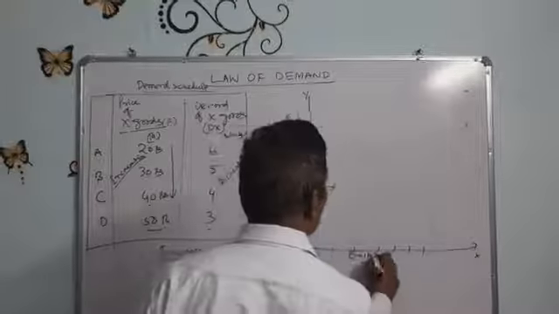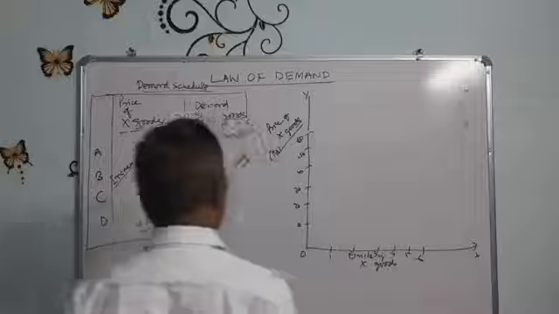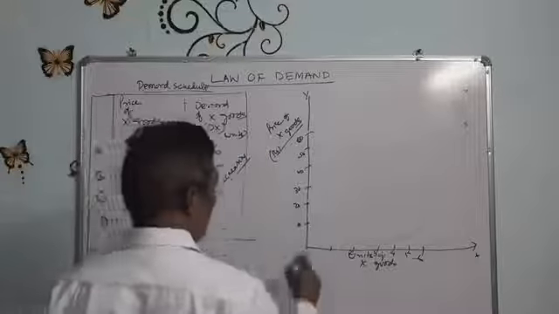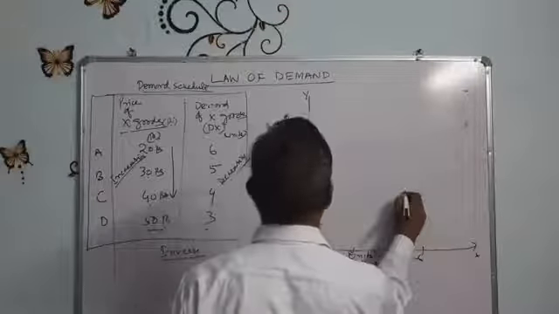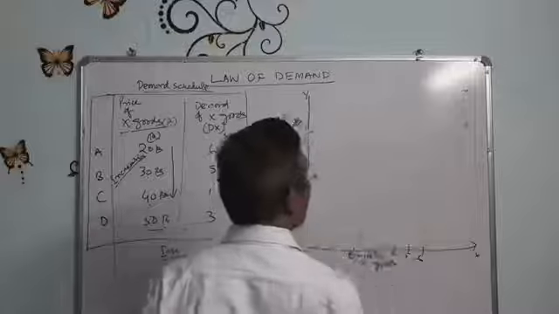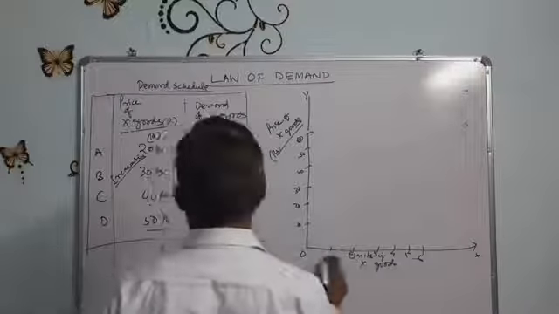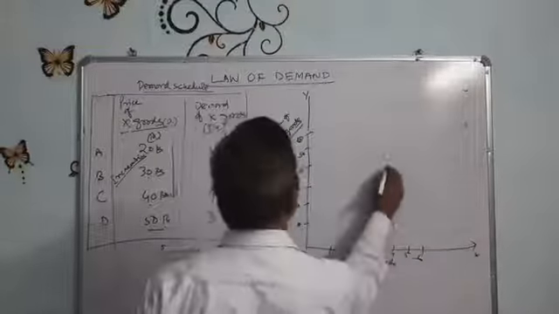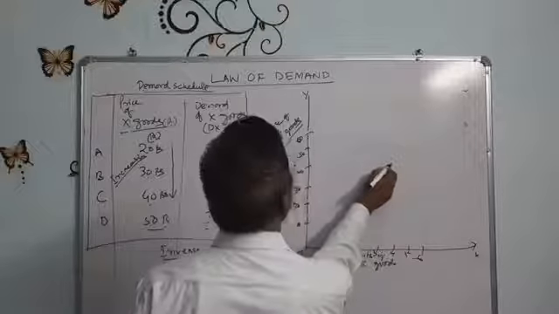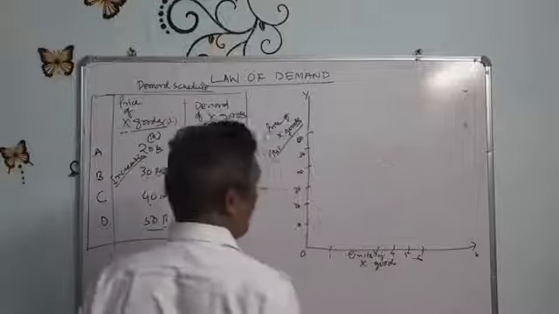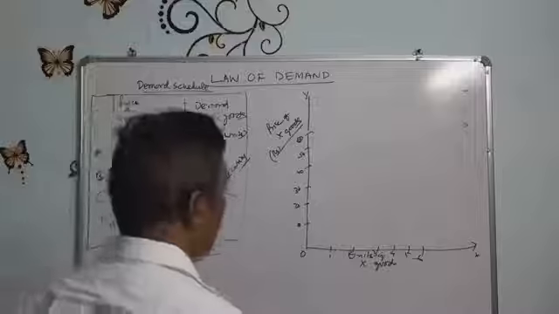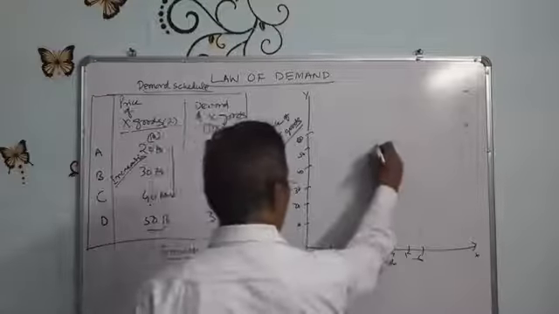And at 30 rupees, 5 units. At 40 rupees, 4 units. And at 50 rupees, 3 units.